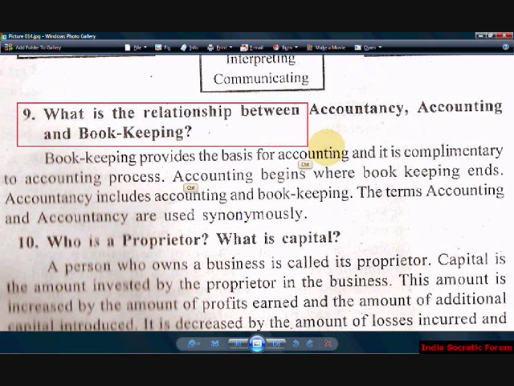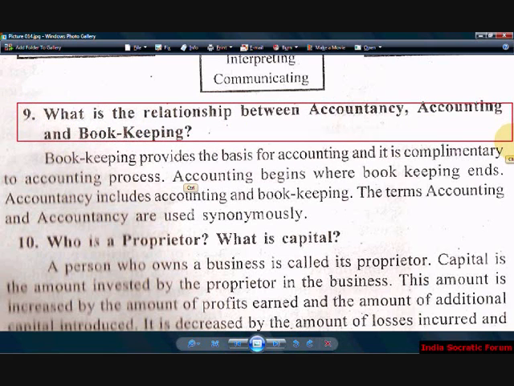Take question number 9. Here we are going to talk about the relationship between three things. One, accountancy. Second, accounting. And third, bookkeeping. Okay, we saw all the three, right? One, accountancy. Number 2, accounting. Number 3, bookkeeping. So, what does bookkeeping provide?